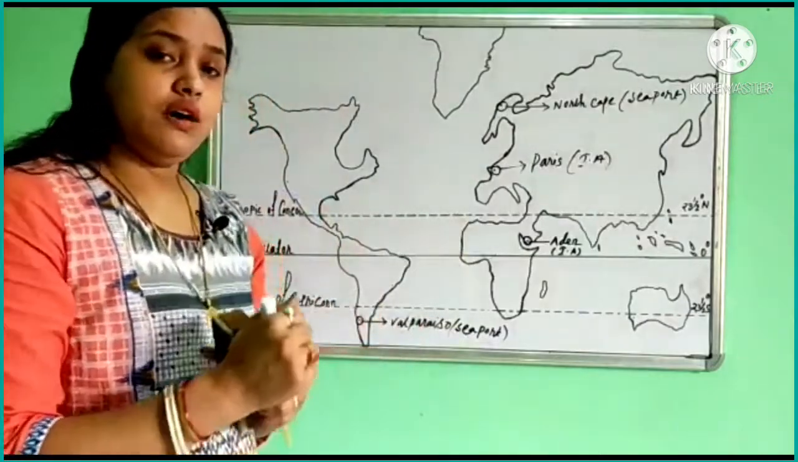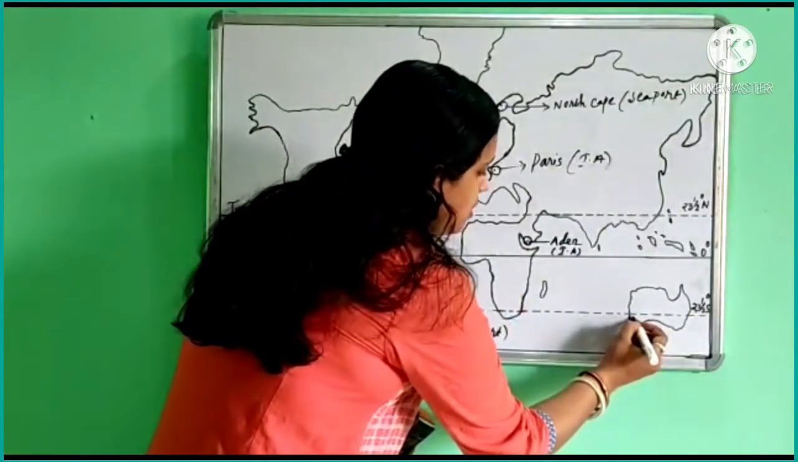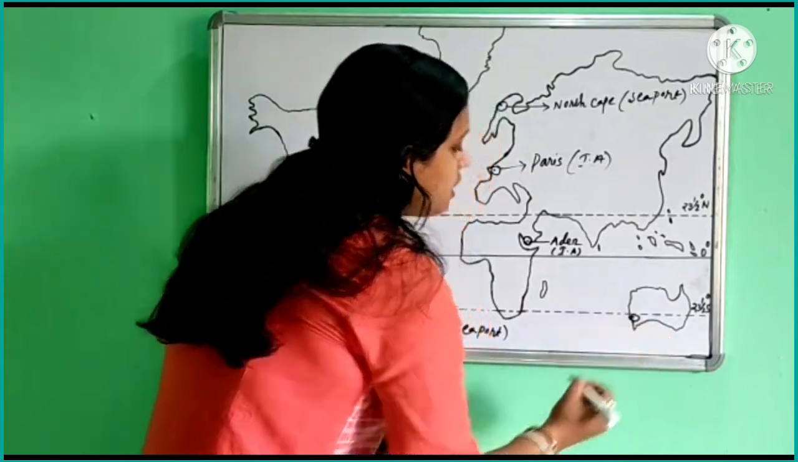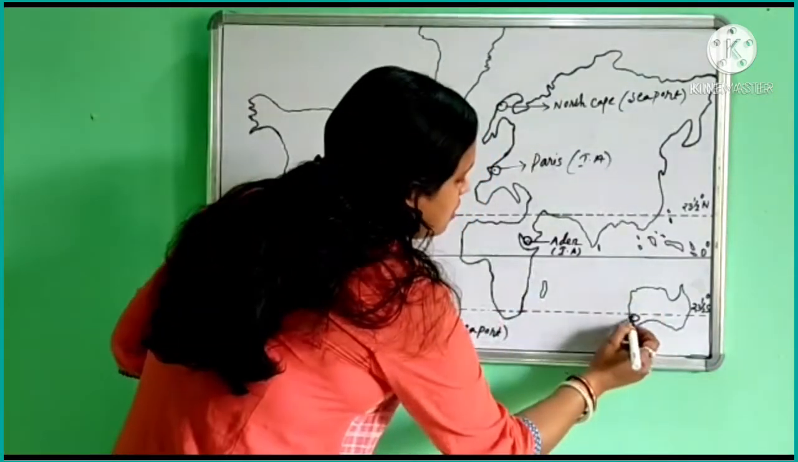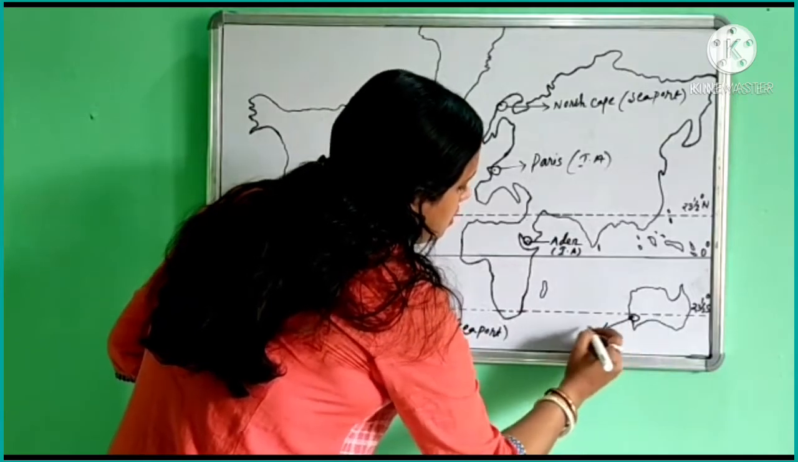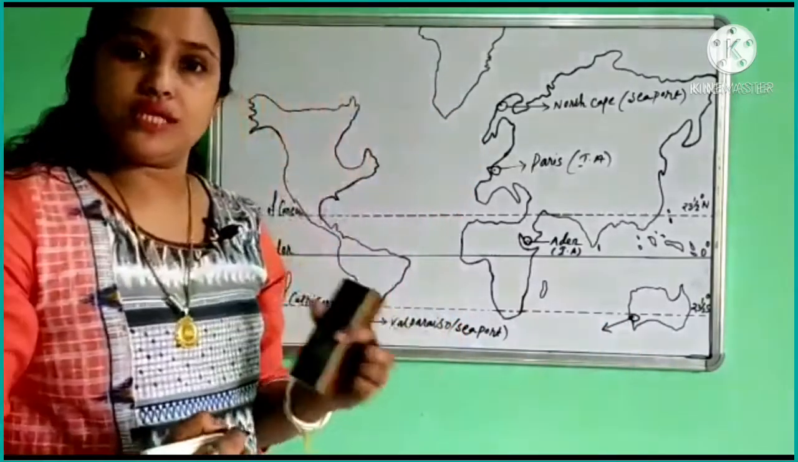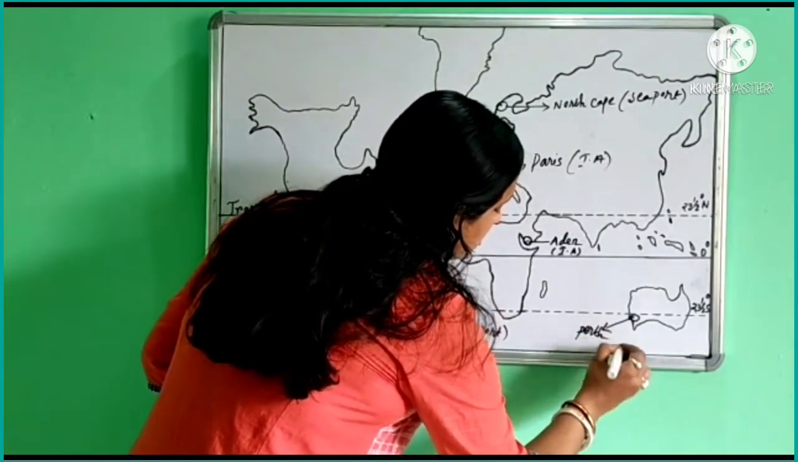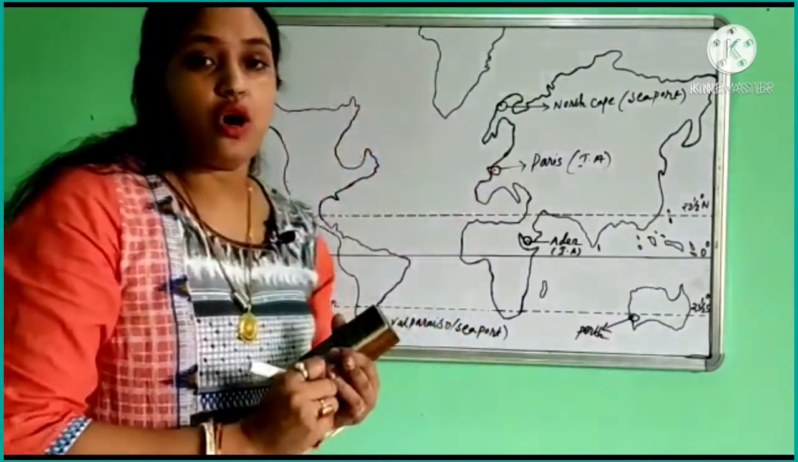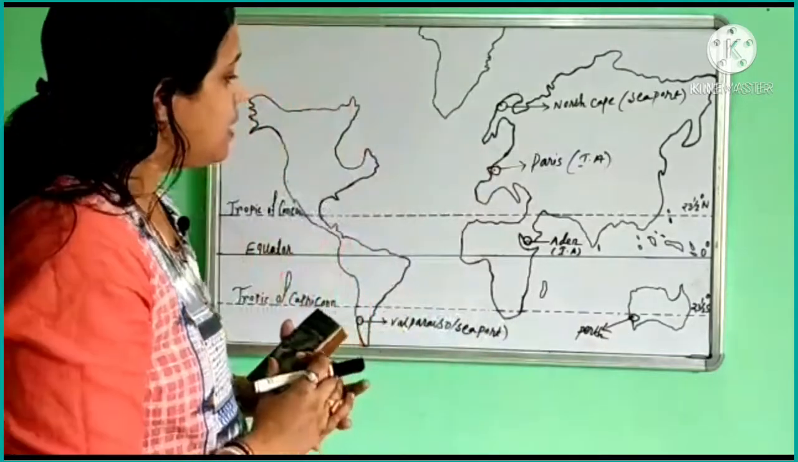Now we find Perth in the western part of Australia. It is the capital of Western Australia. Perth, capital of Western Australia.